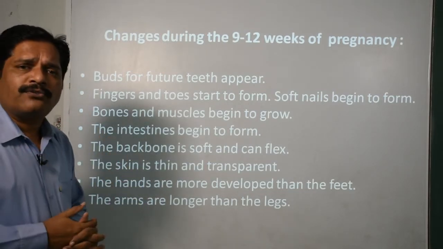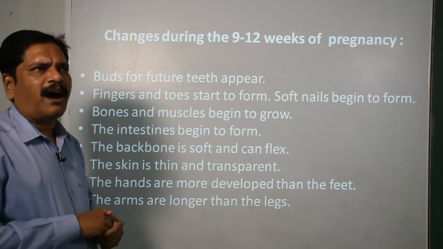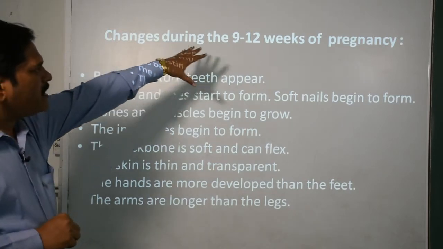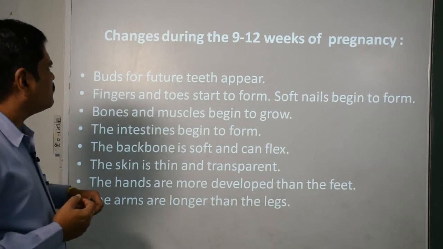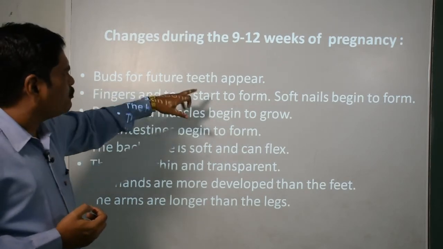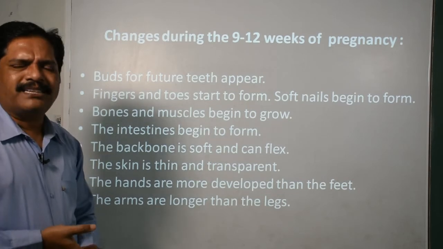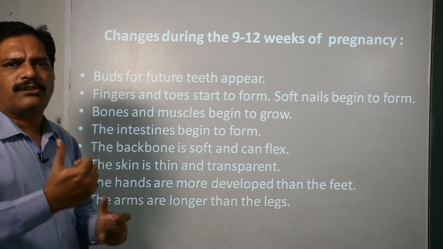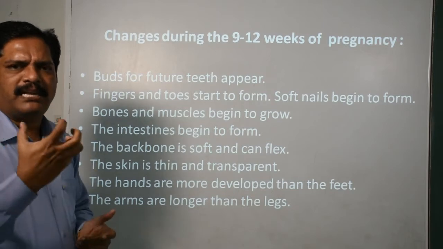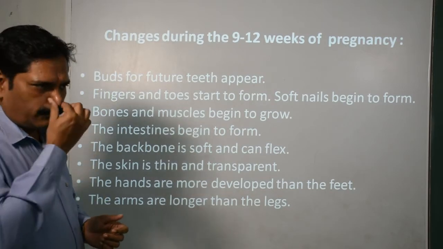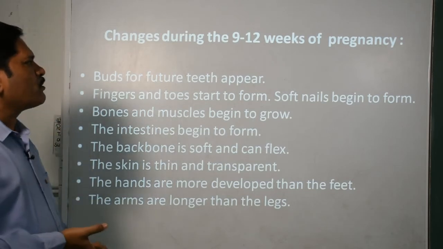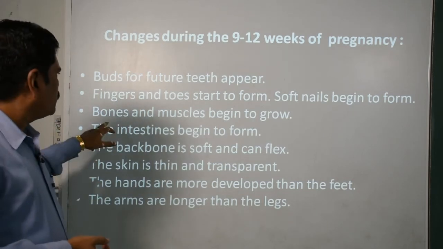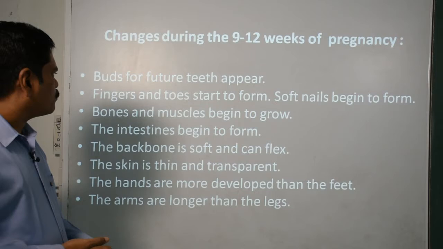But what is the first organ that developed? Right, it is the heart. Okay. Now, if you are taking the second trimester, 9 to 12 weeks, now the buds for future teeth will appear. That means the construction of the base for the teeth will start. Now the fingers and the toes start to form and the soft nails begin to form. Bones and muscles begin to grow.